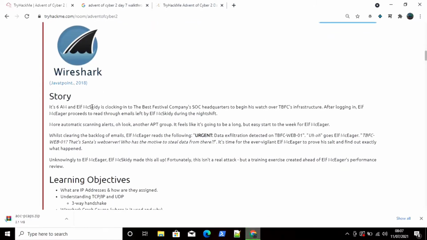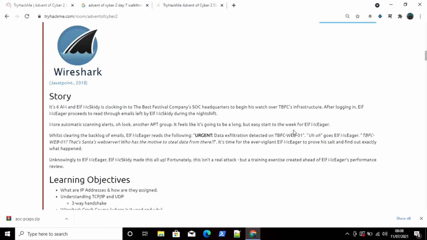So the story is, it's 6 a.m. The Elf Max Kid is clocking into the Best Festival Company's SOC headquarters to begin his watch over TBFC's infrastructure. After logging in, Elf MacEager proceeds to read emails left by Elf Max Kid during the night shift. More automatic scanning alerts. Oh look, another APT group. It feels like it's going to be a long but easy start to the week for Elf MacEager.